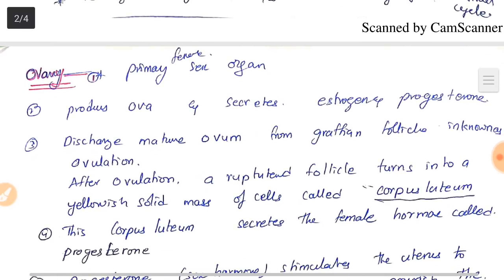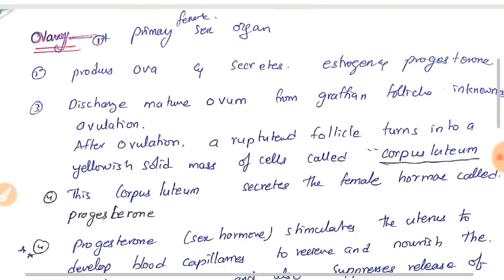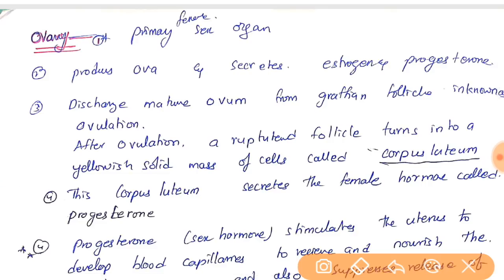Okay friends, what is the ovary? The ovary is the primary female sex organ and it produces ova and secretes estrogen and progesterone. The discharge of a mature ovum from the Graafian follicle is known as ovulation.